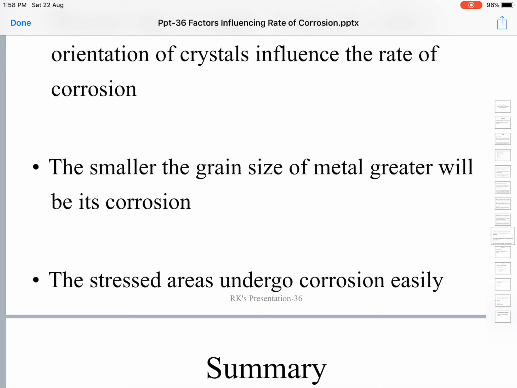of corrosion. Stressed areas of the metal will undergo corrosion more and more easily. Stressed areas will have a higher rate of corrosion.